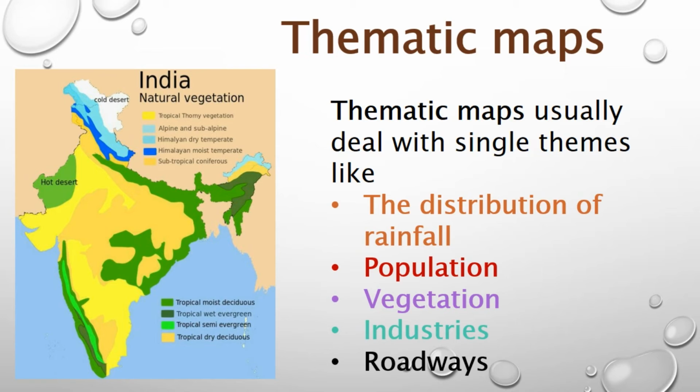Here I show you the natural vegetation map. It is purposely for vegetation. Natural vegetation is nothing but forest areas. See here: tropical thorn vegetation, Himalayan dry temperate, subtropical coniferous. It's all vegetation, meaning forest. So a specific map for a specific theme is called a thematic map.